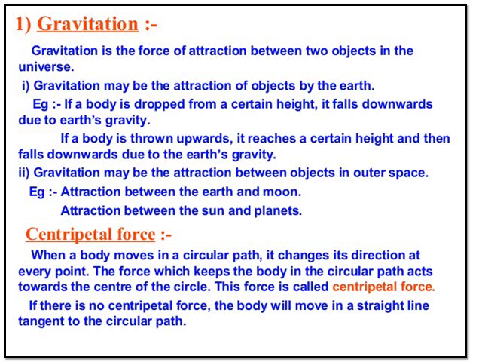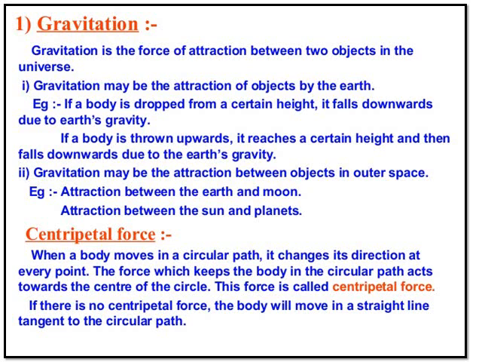For example, if a body is dropped from a certain height, it falls downwards due to Earth's gravity. Similarly, if a body is thrown upward, it reaches a certain height and then it falls downwards due to the Earth's gravity. Gravitation may be attraction between the objects in the outer surface, attraction between the Earth and the Moon, or attraction between the Sun and the planets.